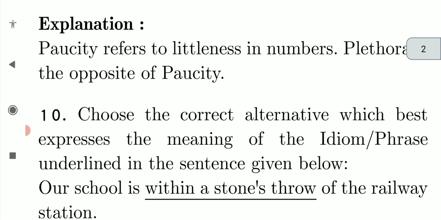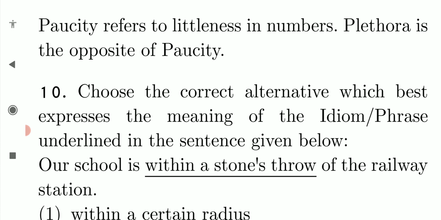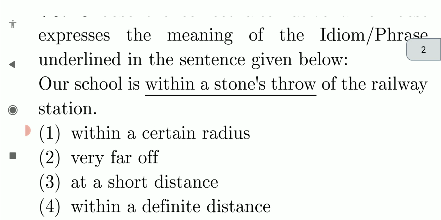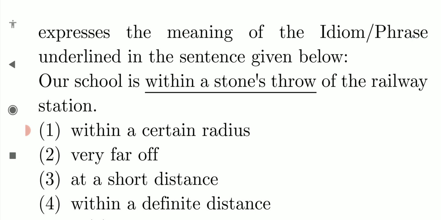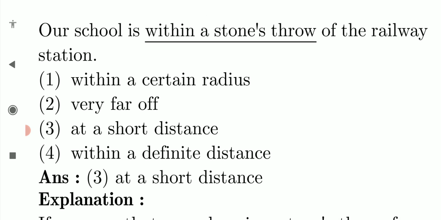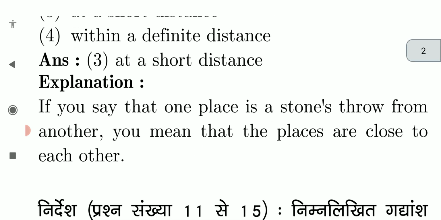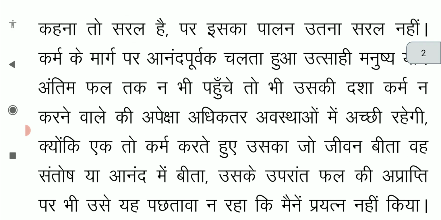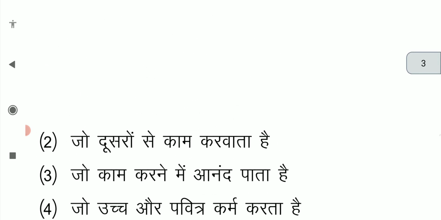Choose the correct alternative which best expresses the meaning of the idiom. Our school is within a stone's throw of the railway station. Within a stone's throw means obviously it's a short distance, right? So within a stone's throw is an idiom. At a short distance is an explanation. If you say that one place is a stone's throw from another, you mean that the places are close to each other. Understood?